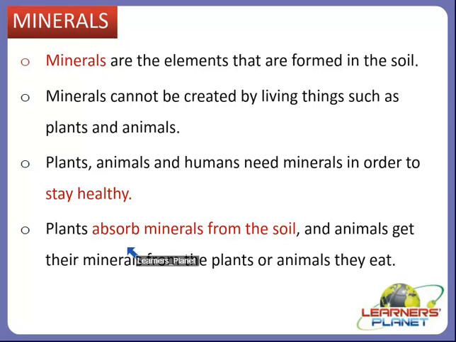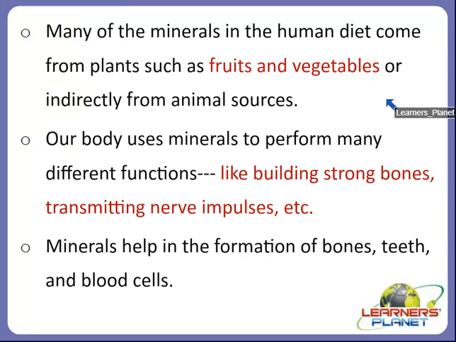Plants absorb minerals from the soil first because they are formed in the soil, and animals get their minerals from the plants or the animals they eat, and finally we, the human beings, can consume them, right? So our body uses minerals to perform different kinds of functions. So how do human beings consume minerals in their diet? Many of the minerals in the human diet come from plants, such as fruits and vegetables, or indirectly from animal sources.